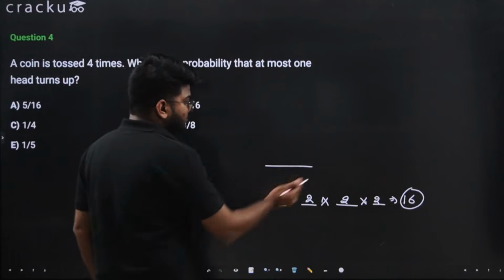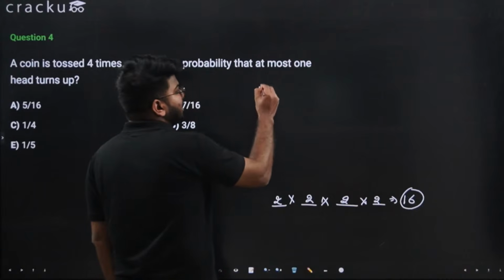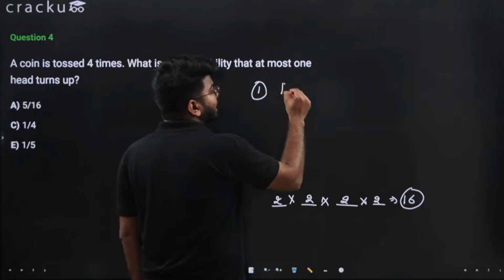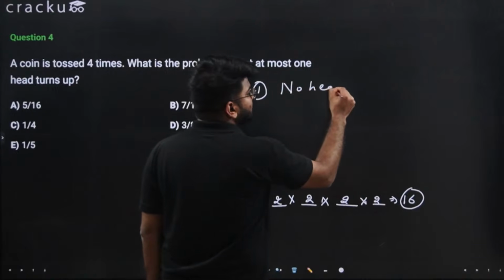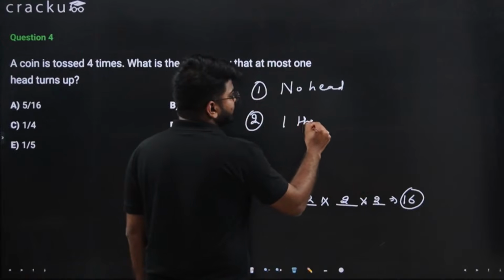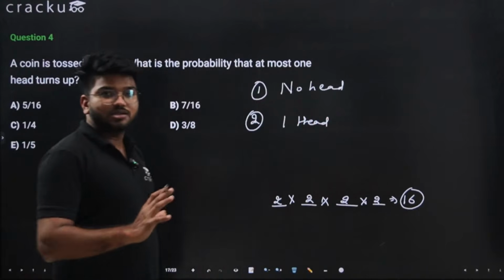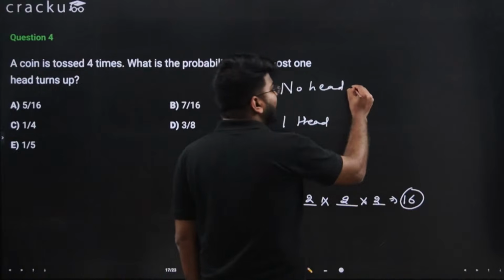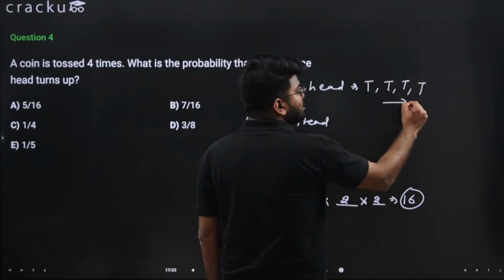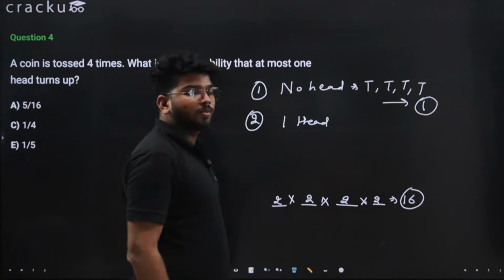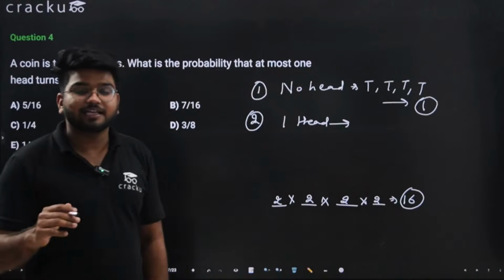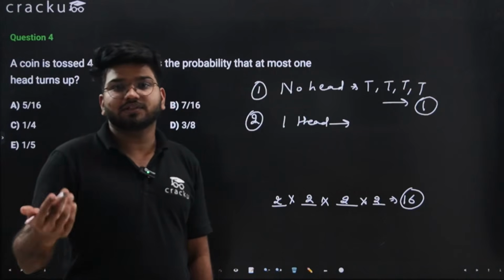Okay. Let's make the cases. I want at most one head. First case, there is no head at all. And second case, when there is one head. These are the only two cases possible. So when there is no head, it means all the items are tails. This is possible only in one way. And for the second one, there is one head. Now one head can occur at any of the places.